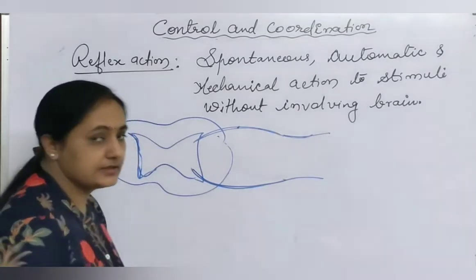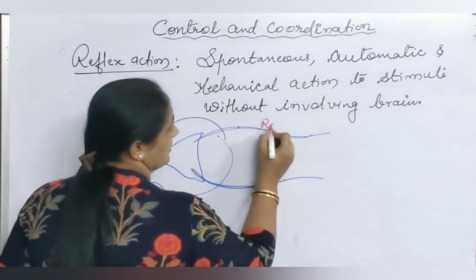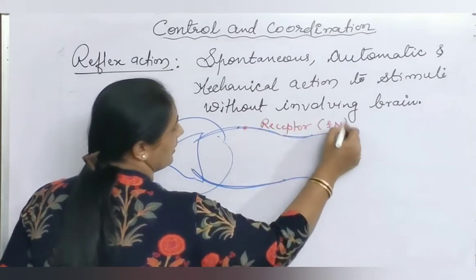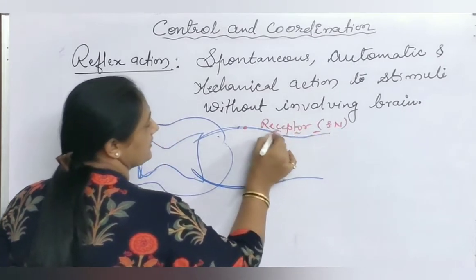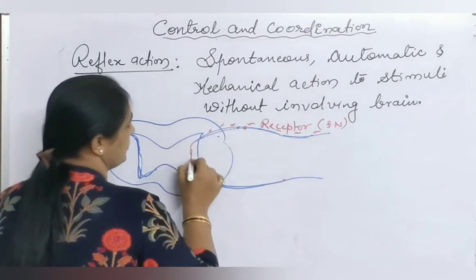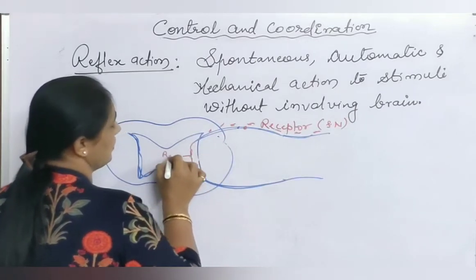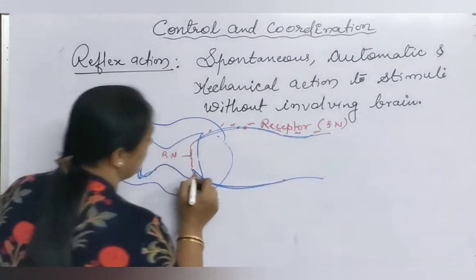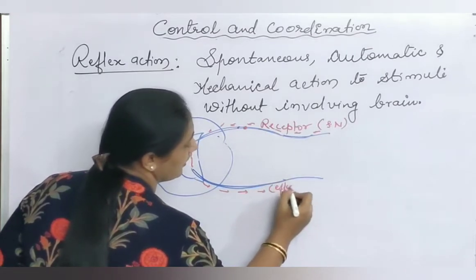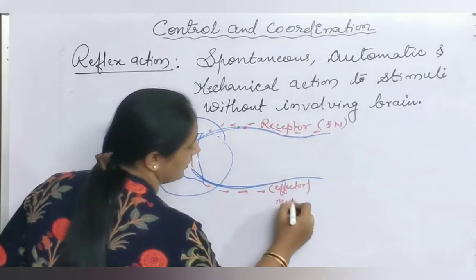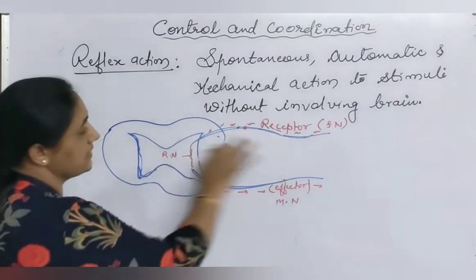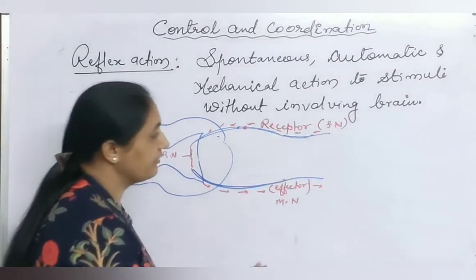The sensory neuron is called a receptor. What is the role of the receptor? They receive stimuli. This is the sensory neuron, receiving stimuli, so running this way. This is the spinal cord. In the spinal cord here, some neurons are there which are called relay neurons, that is, interneurons. And these relay neurons give response to the effector neuron. Effector neuron means motor neuron. And this motor neuron carries these impulses to the effector region. This is the simple process of how reflex action takes place.